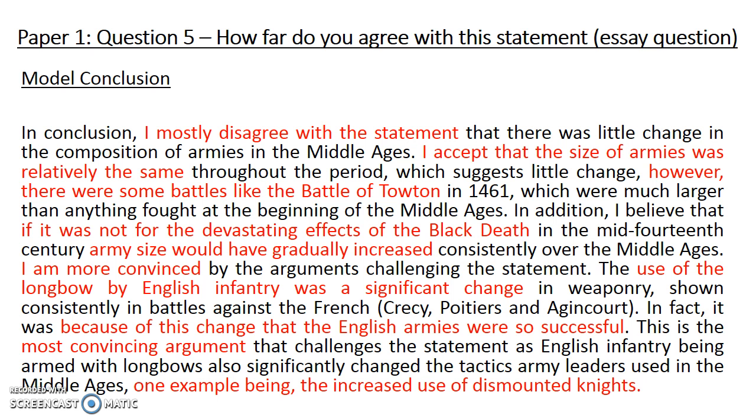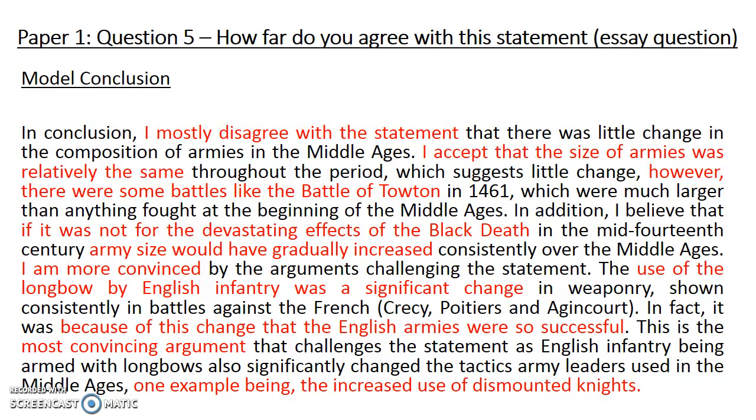I then say, I accept that the size of armies was relatively the same. So that is showing a strength of that argument, and saying, well, yes, this is true, this shows that there was little change. However, I then highlight a couple of weaknesses of this argument. For example, there was the Battle of Towton, where it was 25 to 30,000 soldiers on each side. That is way bigger than any battle at the beginning of the Middle Ages.